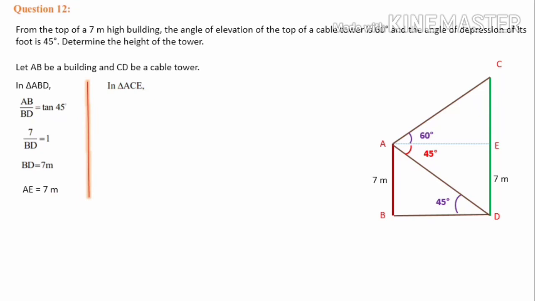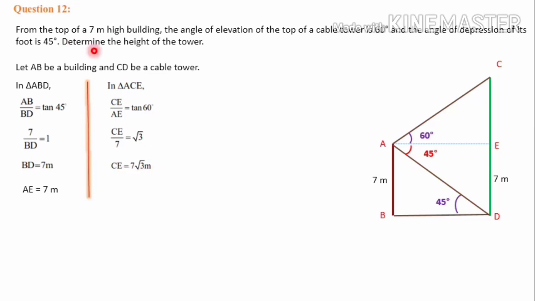Then in triangle ACE, with respect to this angle 60 degree, this is opposite and this is adjacent. Again the relation is tan. CE by AE is equal to tan 60. Then we substitute it. AE length we know that is 7 meter. So CE by 7 is equal to root 3, as the tan 60 value is root 3. From here we can calculate CE. CE is equal to 7 root 3 meter.